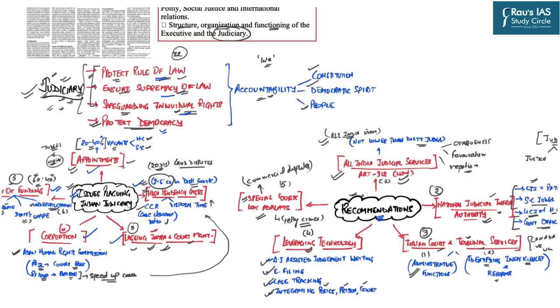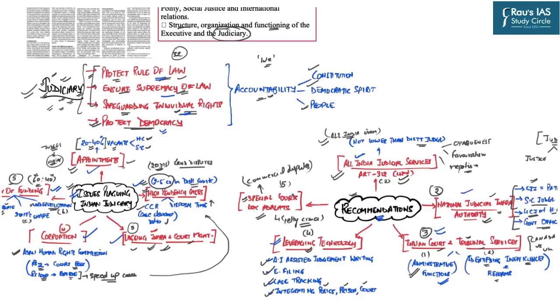The first suggestion is creation of All India Judicial Services. The second solution was creating the National Judicial Infrastructure Authority with Chief Justice of India as its patron in chief. The third was creating Indian courts and tribunal services to look after the administrative functions. This will be a specialized service. And the fourth was leveraging technology in order to fasten and enhance the efficiency of our courts.